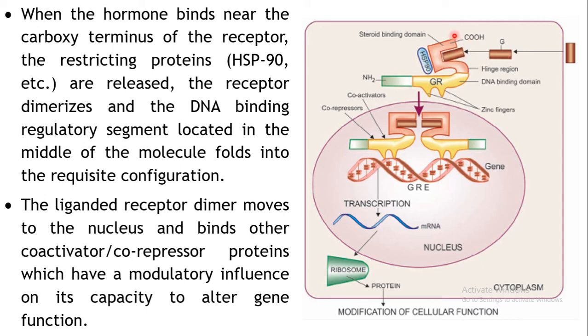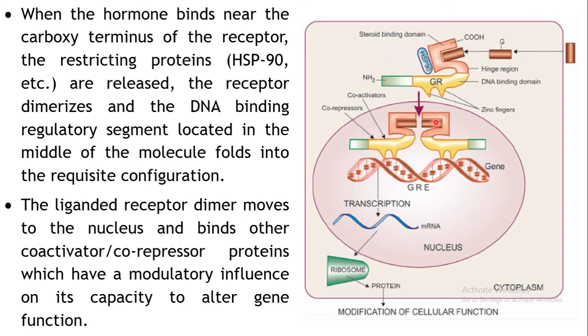which in this case is located on the carboxy terminal. So once it is bound to the receptor, this restricting protein, maybe HSP 90 or some other protein, which keeps this DNA binding domain inhibited because of this structure. So once your drug comes and binds to this receptor, this restriction protein is removed from your receptor, it is released. Okay, so once it is released, your receptor will get dimerized.